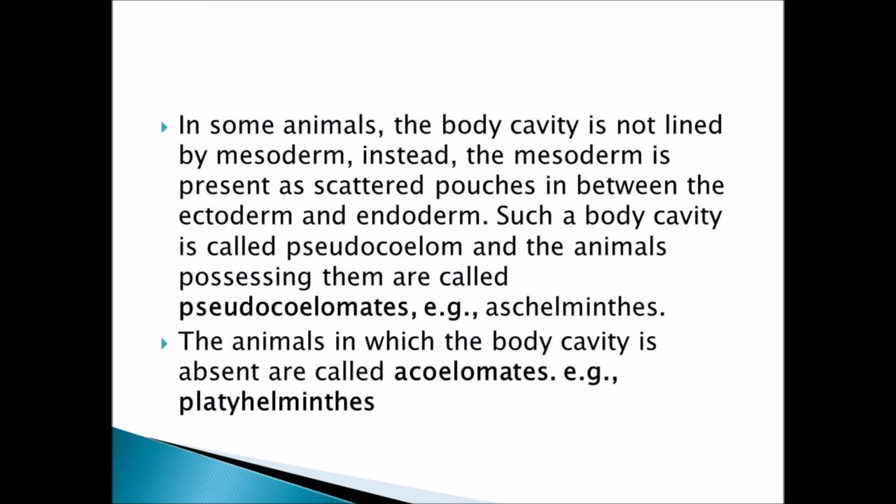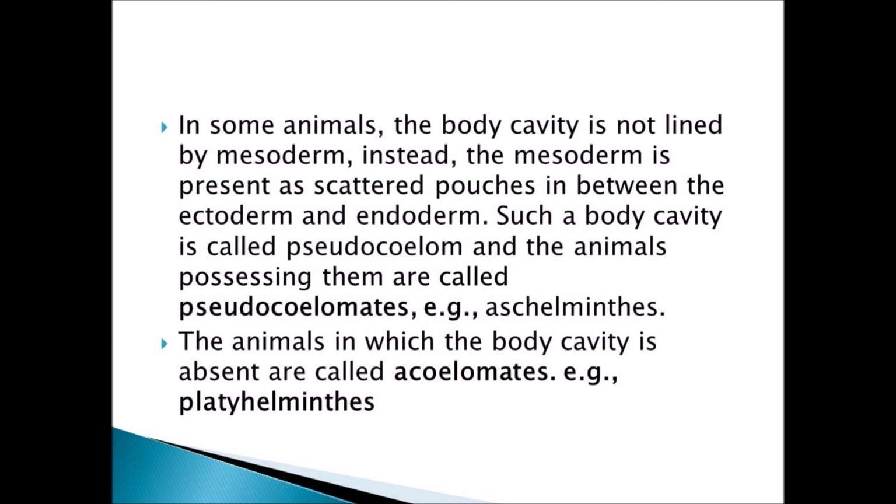So instead of mesoderm, there are scattered pouches in the ectoderm and endoderm. So coelom is not present. Instead of that, some layer is present. That is called pseudocoelom, and the animals possessing pseudocoeloms are called pseudocoelomates. Example, helminthes. The animals in which the body cavity is not at all present are called acoelomates. Example,